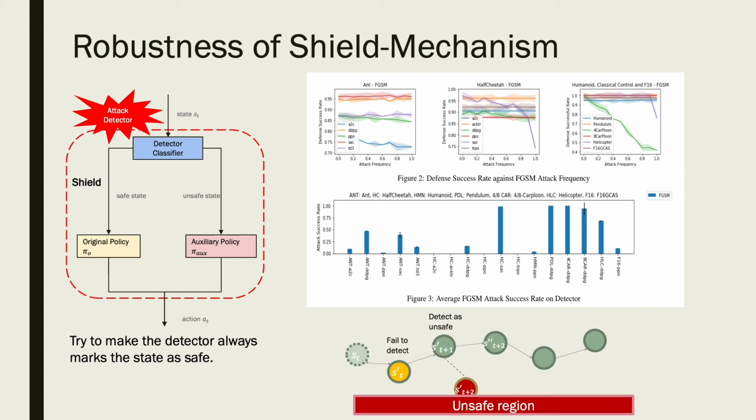This is because even if we fail to detect the potentially unsafe state once, the detector still has opportunities to detect the potentially unsafe state in the future, as long as the current state has not hit the unsafe region. Thus, even when the detector is under attack, the shield-based defense can still provide good defense results on those benchmarks.